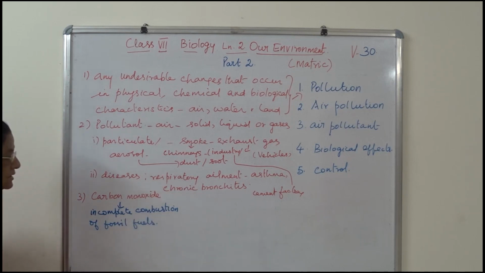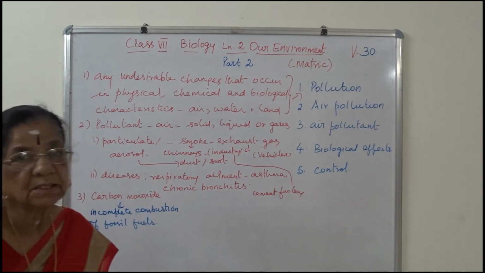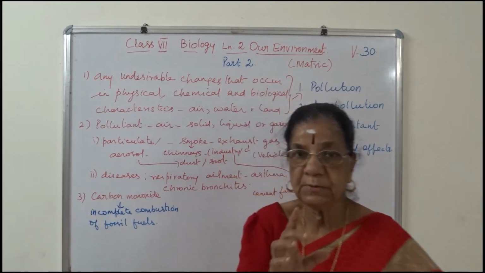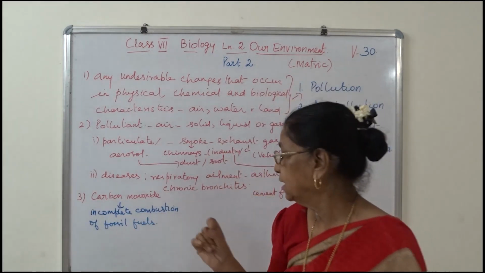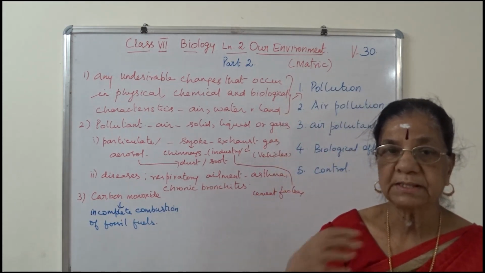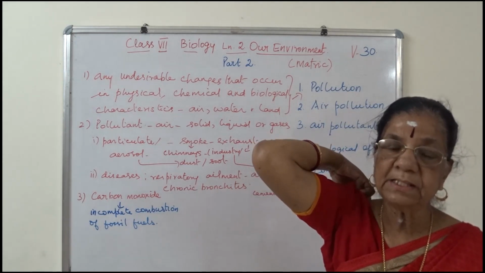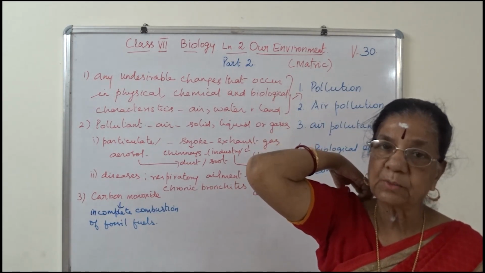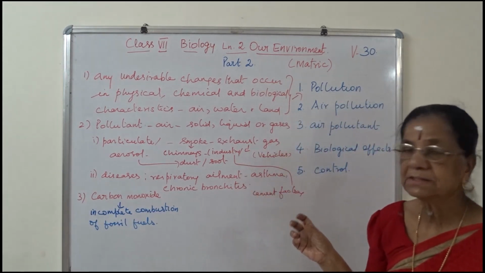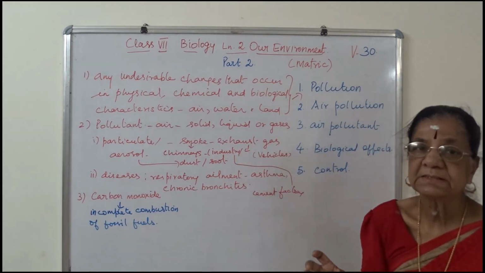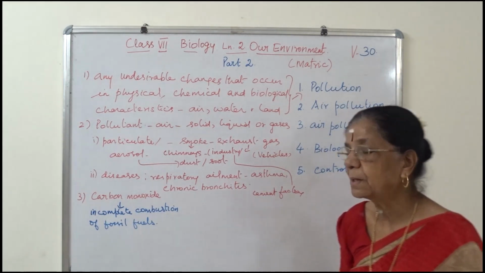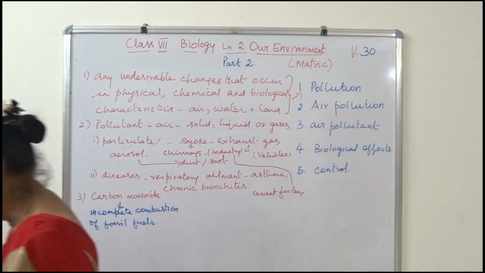Those who don't know the meaning for combustion or fossil fuel, please refer to the dictionary. Okay, so now when these fossil fuels are burning and it is left incomplete, it emits carbon monoxide. So we say carbon monoxide is a gas, an air pollutant which is formed due to incomplete combustion of fossil fuel.